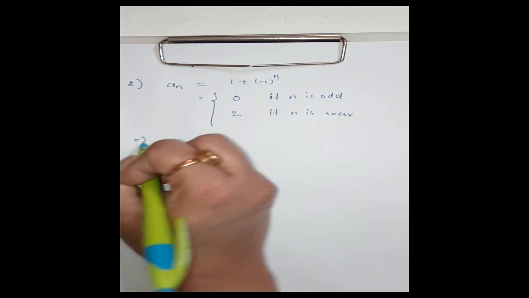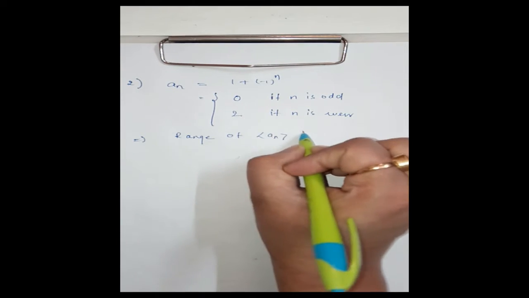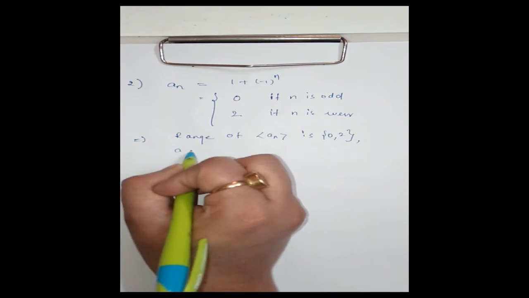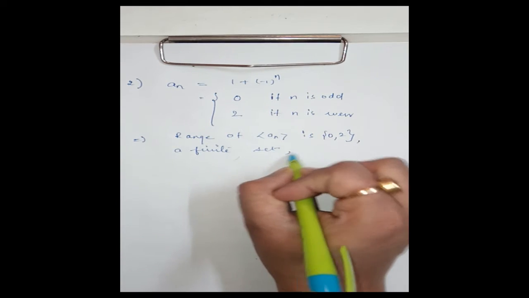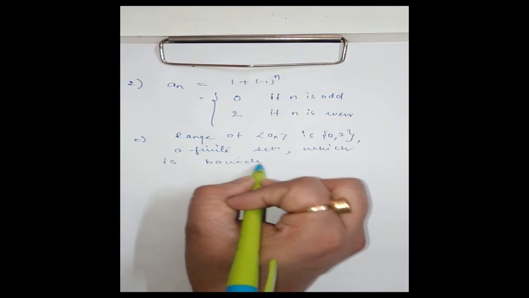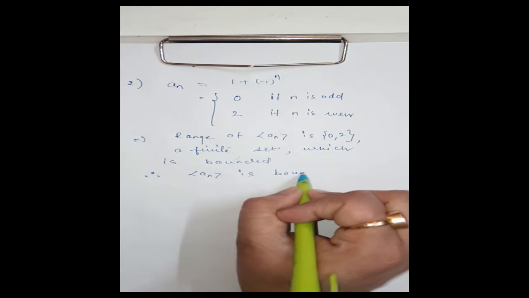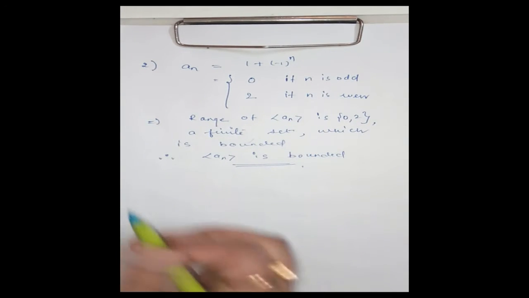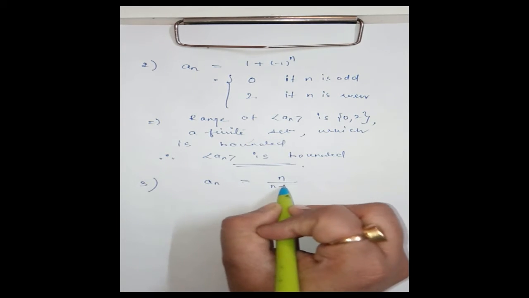That means the range of the sequence a_n is {0, 2}, a finite set. And we know every finite set is bounded, which is bounded. Therefore the sequence a_n is bounded. Clear? Okay. Now next problem. Third, a_n is n by n plus 1.